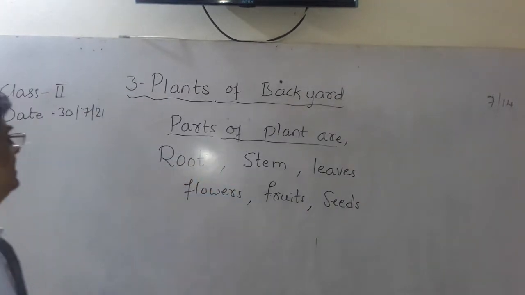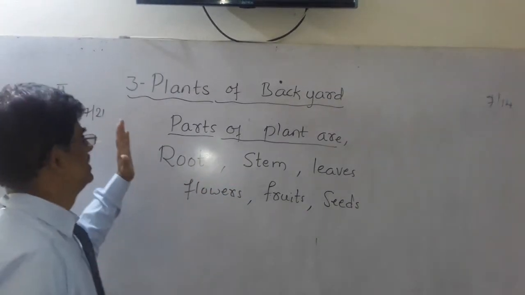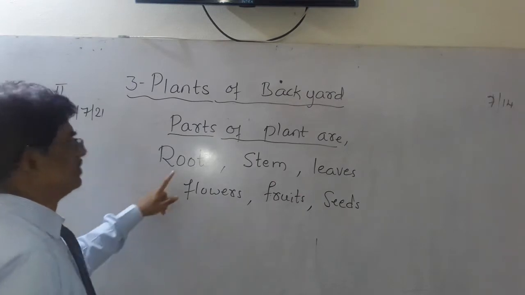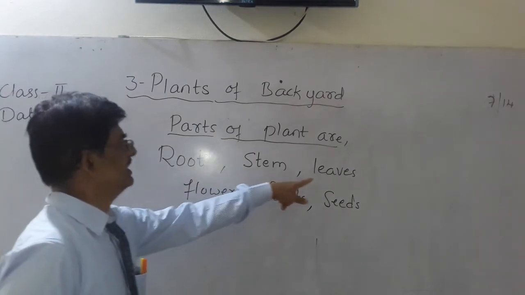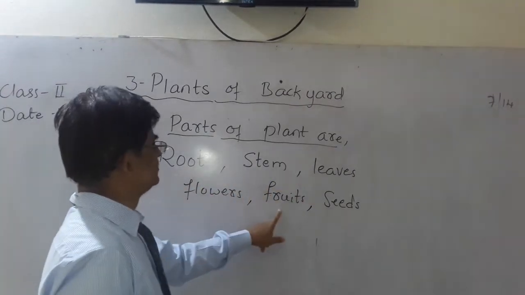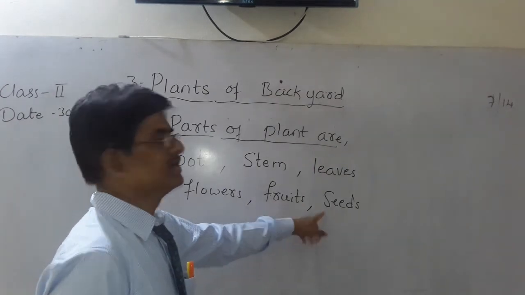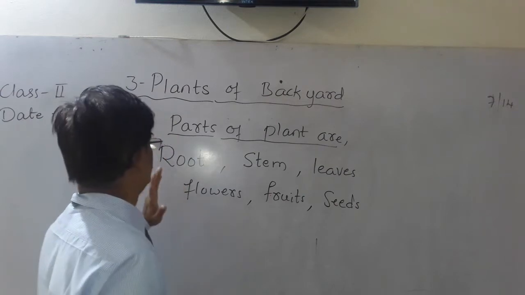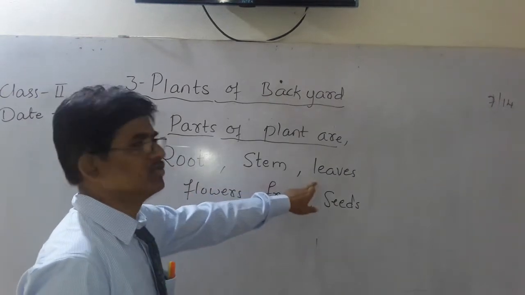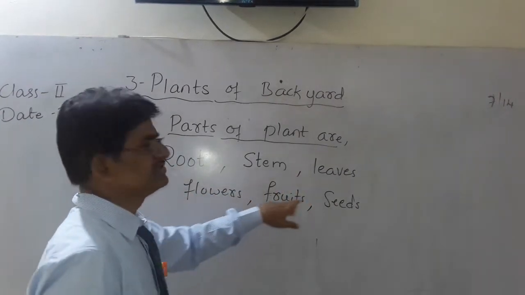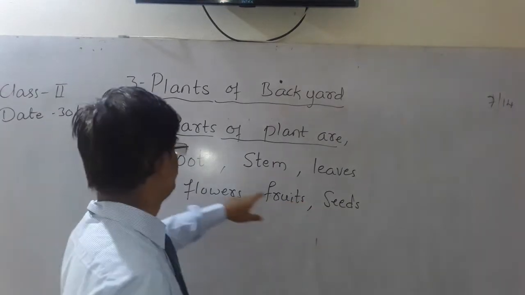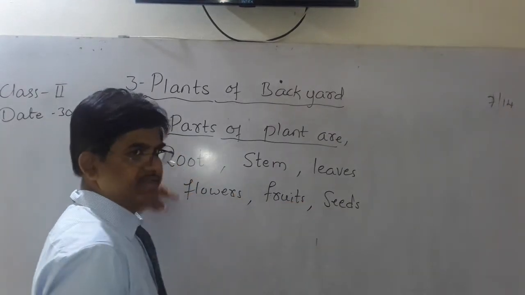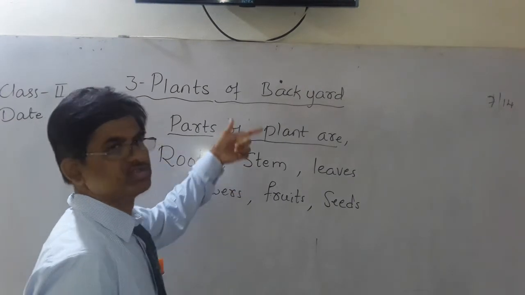So these are the different parts of a plant. Understood? Parts of a plant are root, stem, leaves, flowers, fruits, and seeds. Keep in mind. Understood? So root grows inside the soil and the stem above the soil.